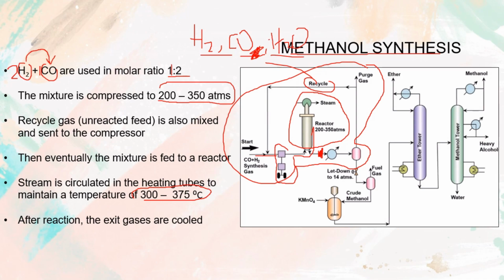This gas will be recycled back to the reactor, and only the methanol product, which is in liquid form, will continue to enter this pink container. The liquid methanol will be collected here, and all the gases after the reaction in the reactor will be recycled back and used again in this reactor.